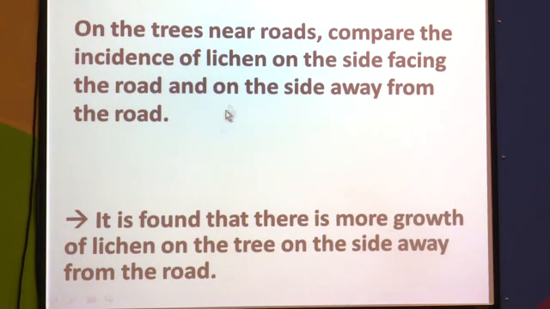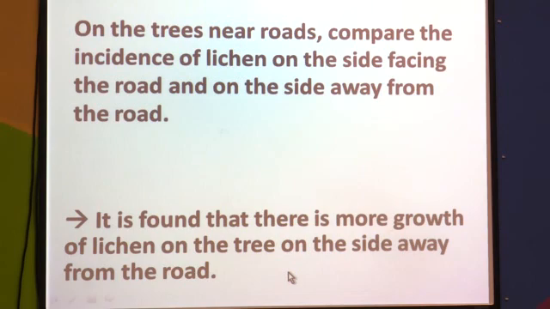Two things you have to do. First of all, you have to see the growth of lichens on the side of the trees facing the road and on the side away from the road. It is found that there is more growth of lichen on the side of the tree away from the road. Why? Because the side of the tree which is away from the road comes in contact with fewer pollutants.